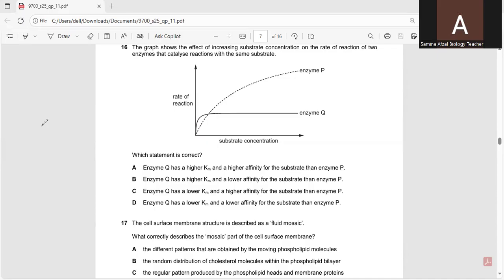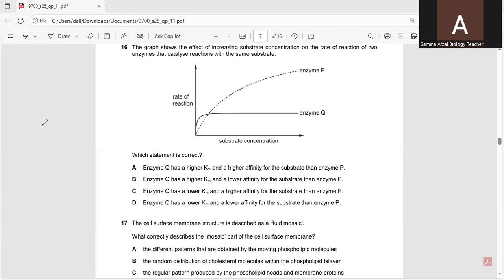So the four statements. First, enzyme Q has a higher Michaelis-Menten constant, or Km value, and a higher affinity for the substrate than enzyme P. So you know that the Michaelis constant is the substrate concentration at which the reaction rate is half of the maximum velocity.